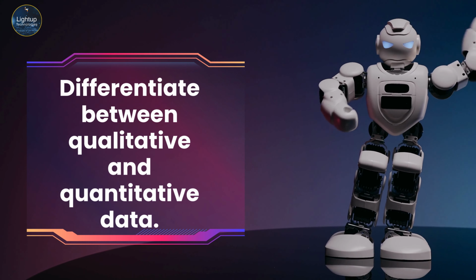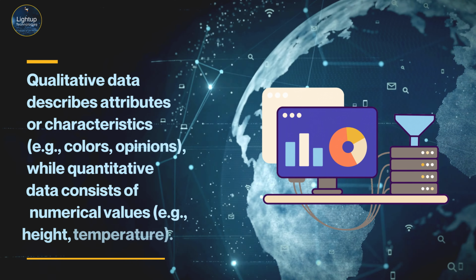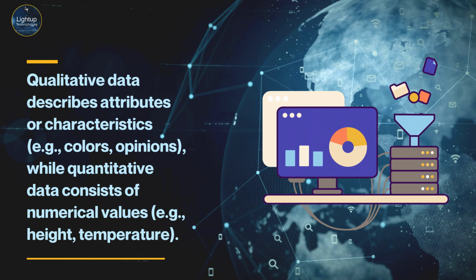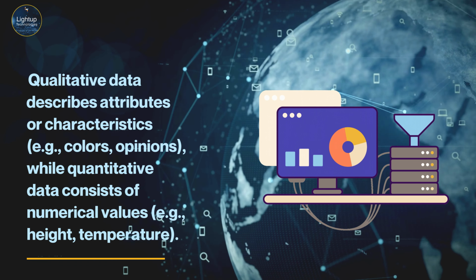Differentiate between qualitative and quantitative data. Qualitative data describes attributes or characteristics, for example colors, opinions, while quantitative data consists of numerical values, for example height, temperature.